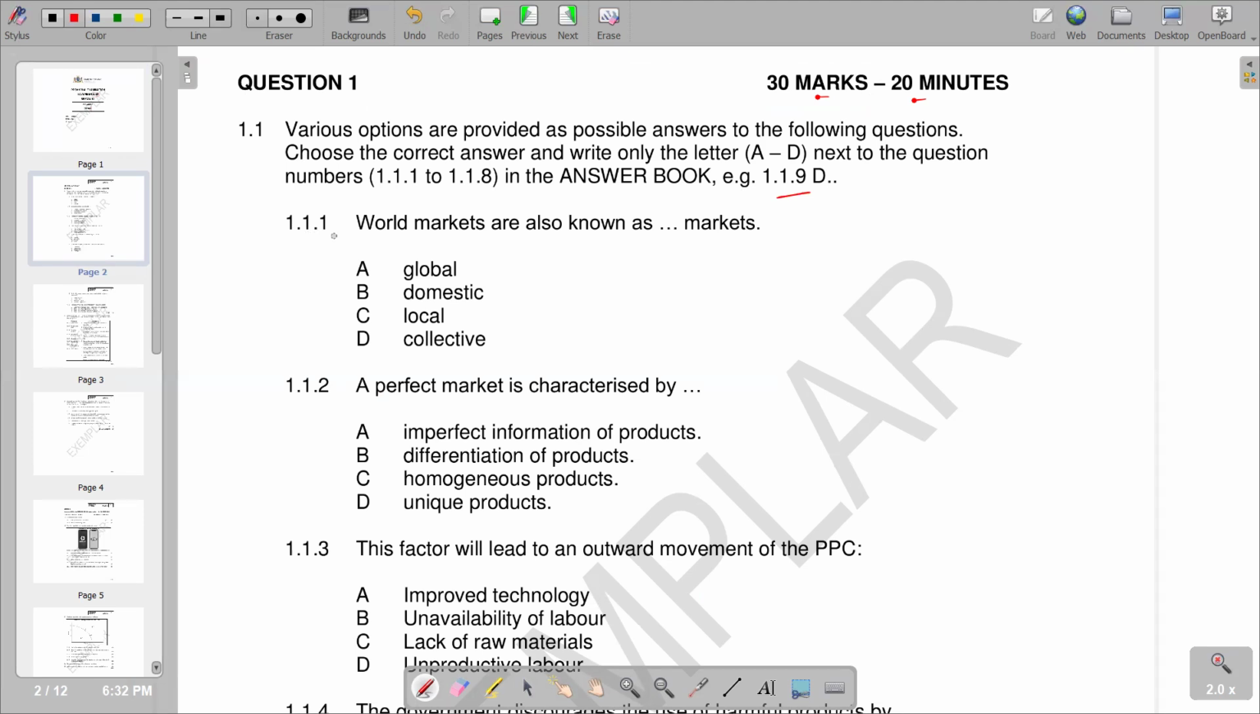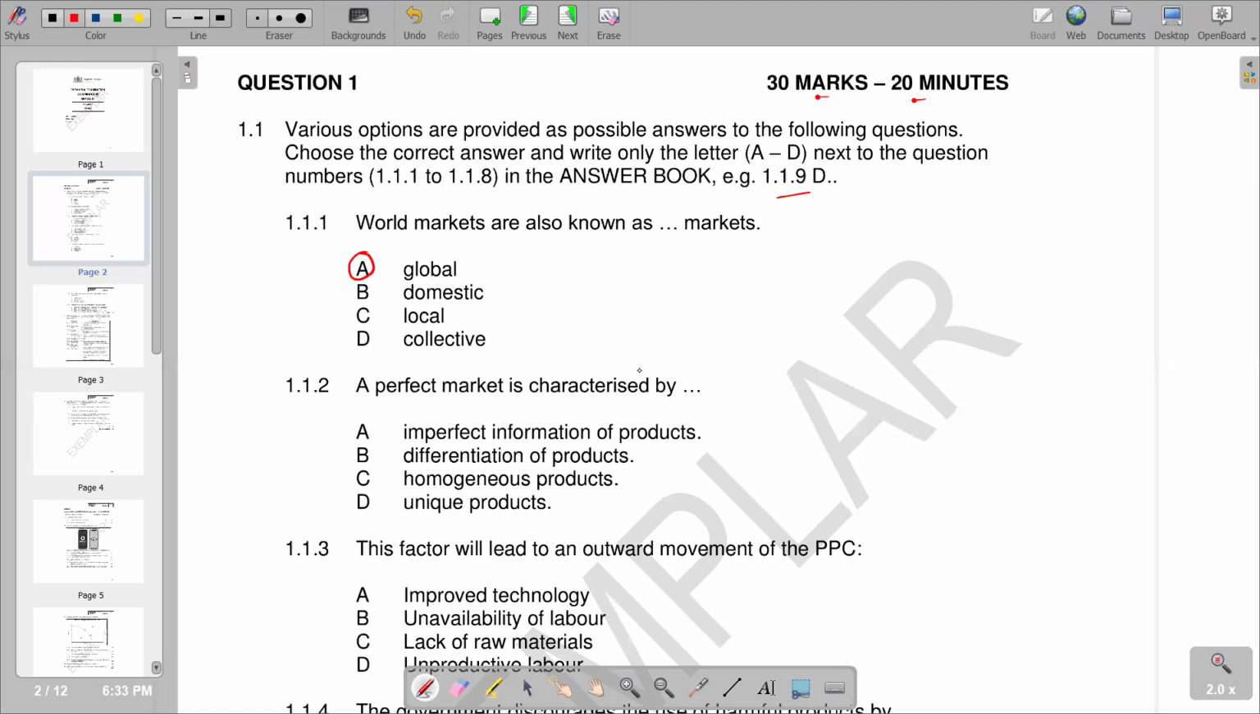The first question, 1.1.1: world markets are known as dash markets. They're given as global, domestic, local, collective. We know that global indicates world markets, so we have A as the correct response. Remember, markets that are only meant for within our domestic economy are the domestic markets.